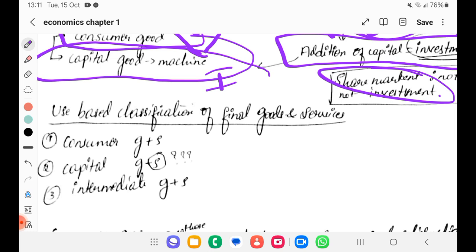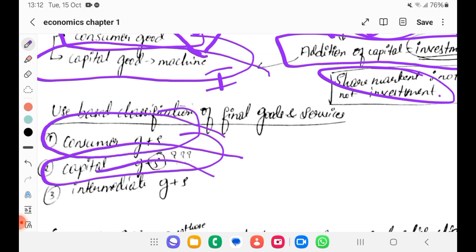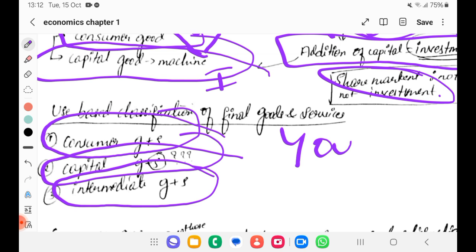Use based classification of final goods and services. So we understood what is consumer goods and services, capital goods and services, and also intermediate goods. We have seen already what is intermediate good, that yarn in the process of converting cotton to shirt is an intermediate good. So yarn is an intermediate good, right?